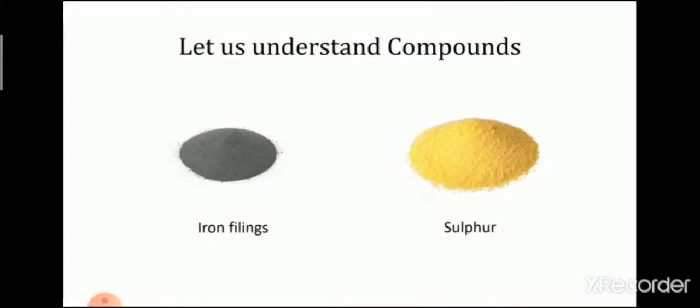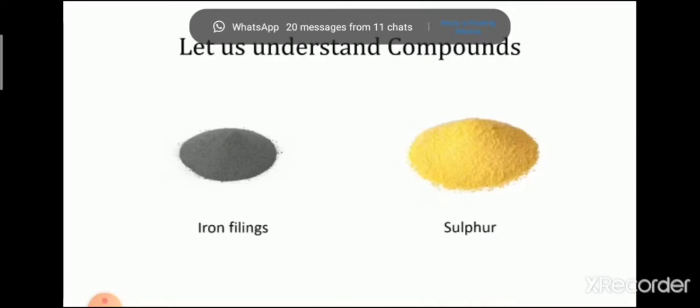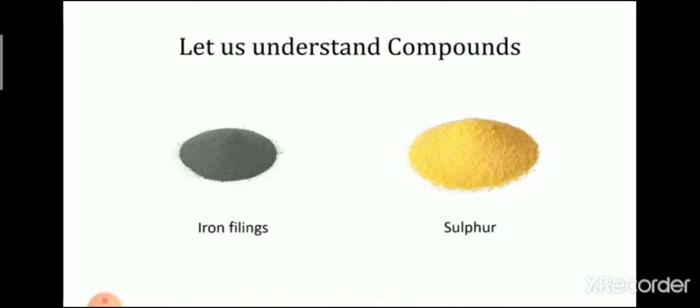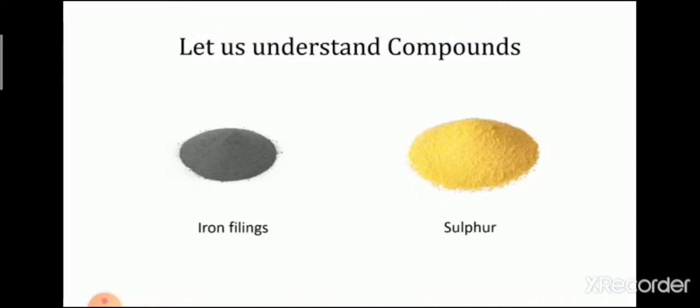The sulfur did not get attracted to the magnet. On testing the matter obtained by mixing iron filings and sulfur with the horseshoe magnet, it was found that the resulting matter was a mixture of iron and sulfur. The mixture had properties of both iron and sulfur respectively.